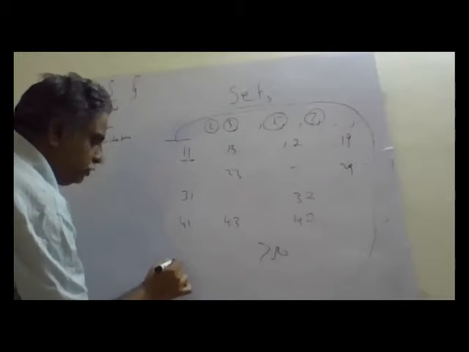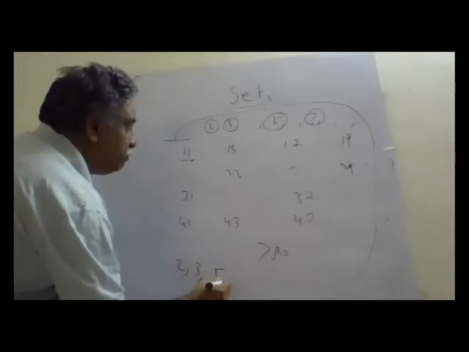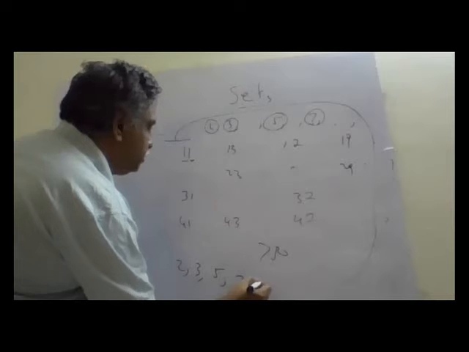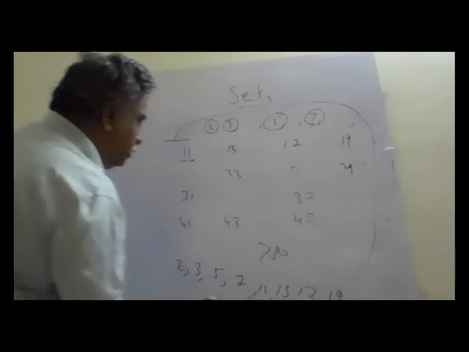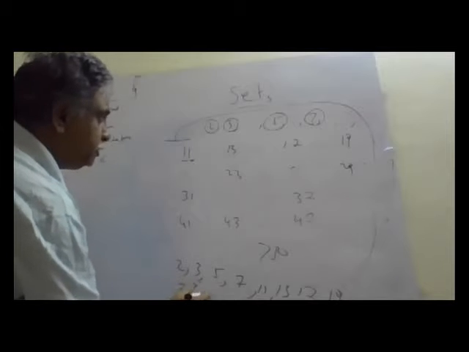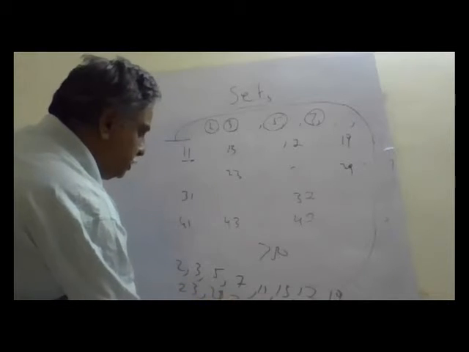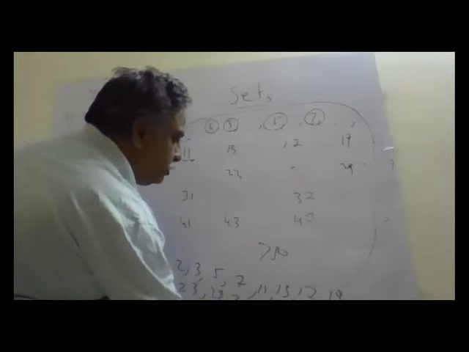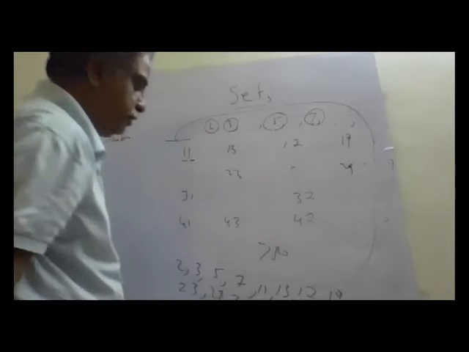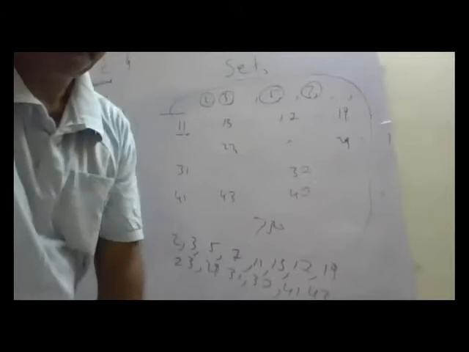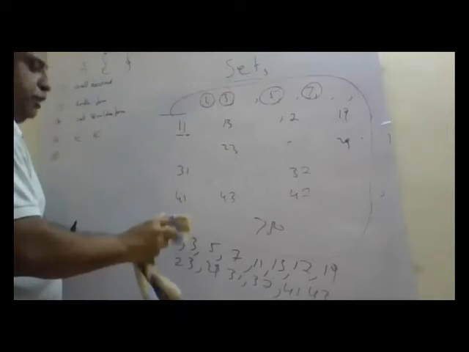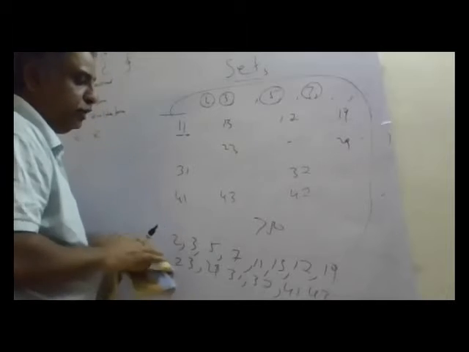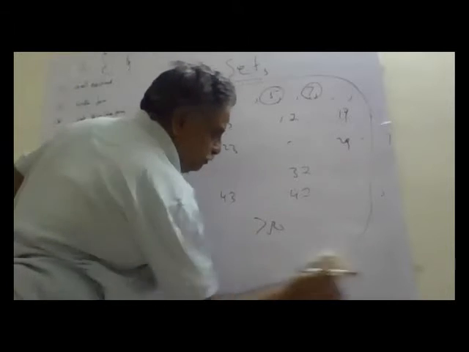I'll write down here: 2, 3, 5, 7, 11, 13, 17, 19, 23, 29, 31, 37, 41, 43. These are the prime numbers. Most of our lessons will include prime numbers, so that's why we should learn by heart these prime numbers up to at least 50. But beyond 50, you have to try with this.